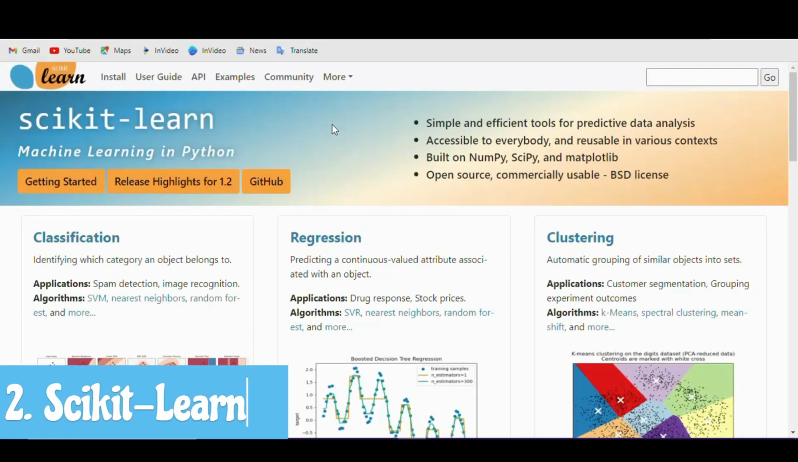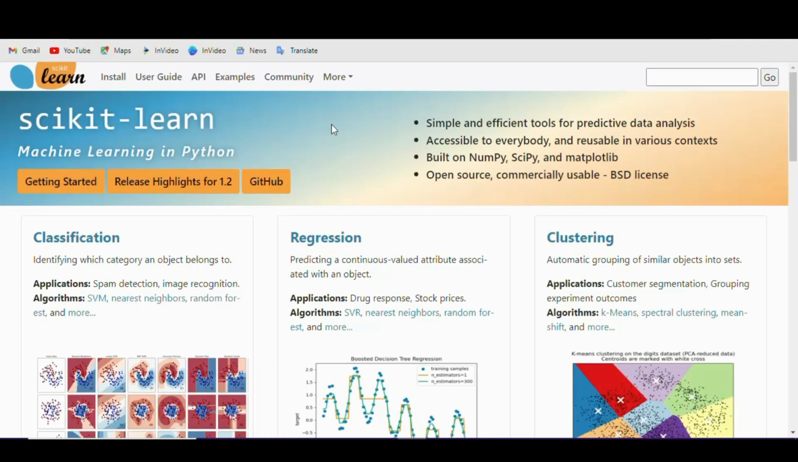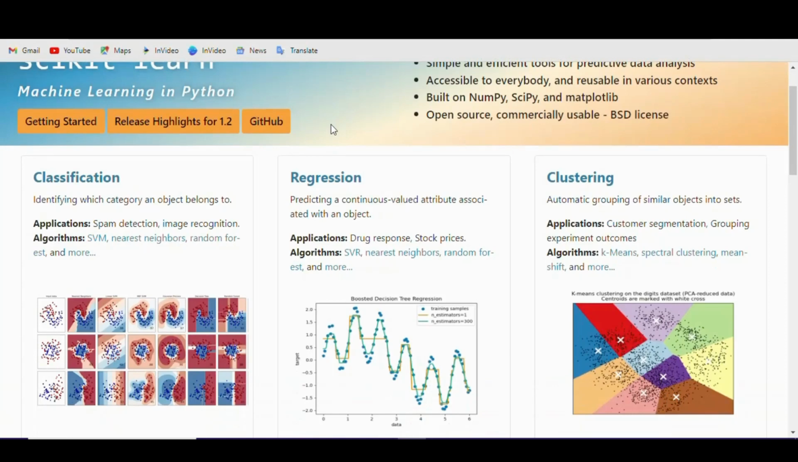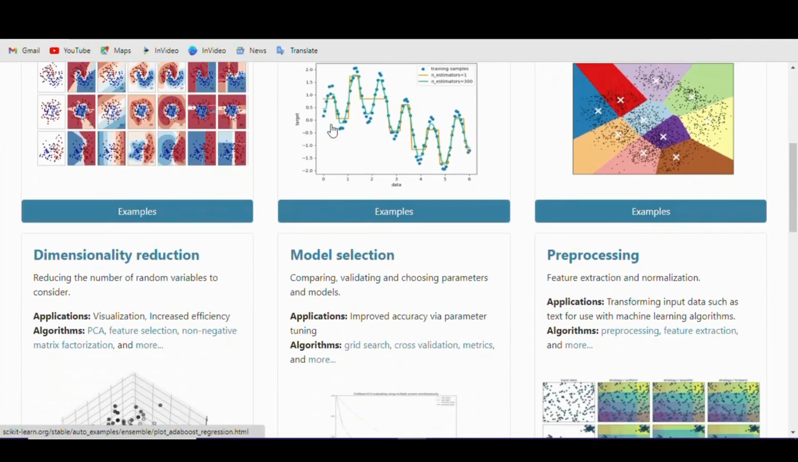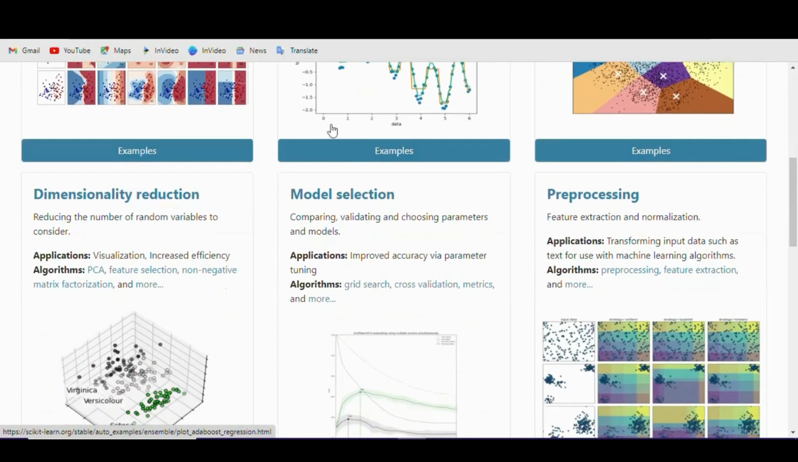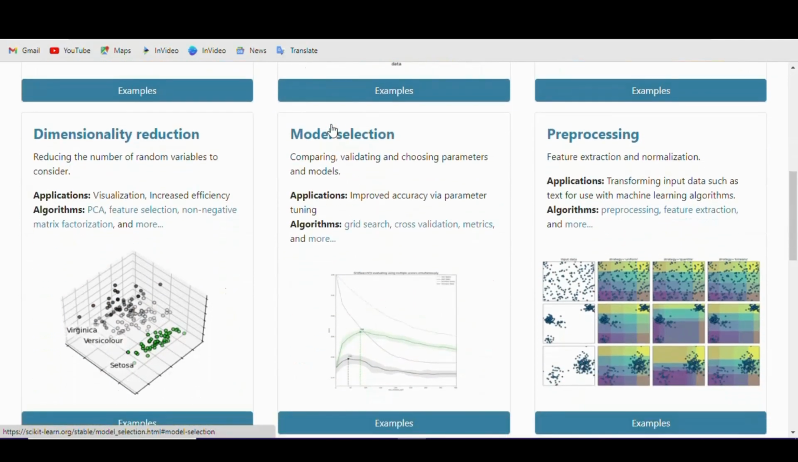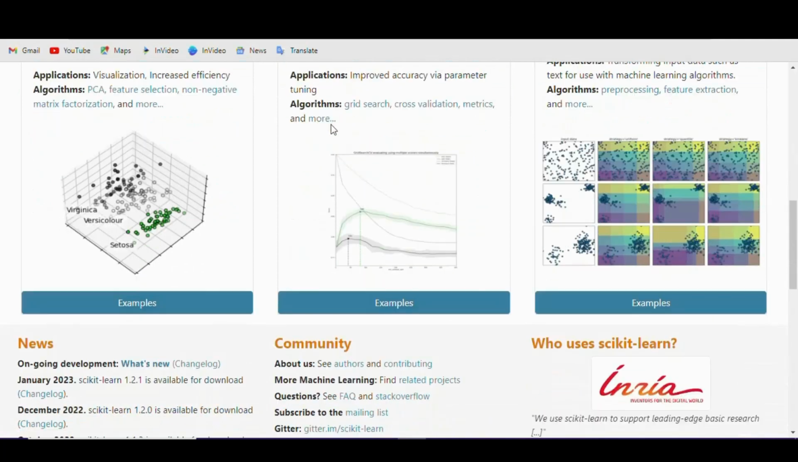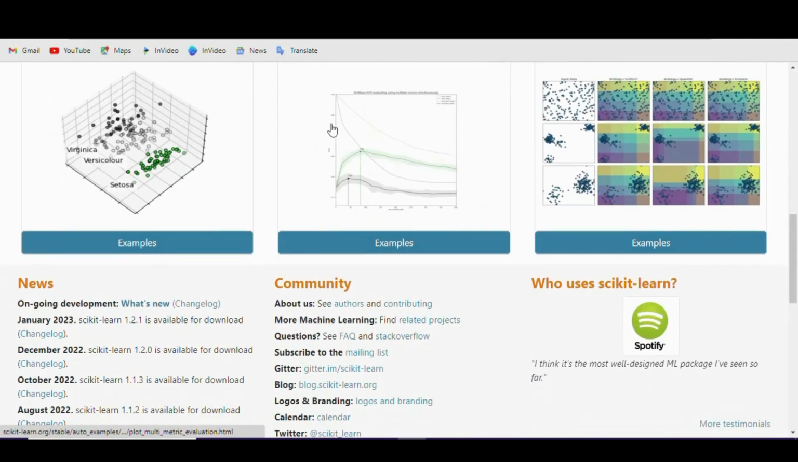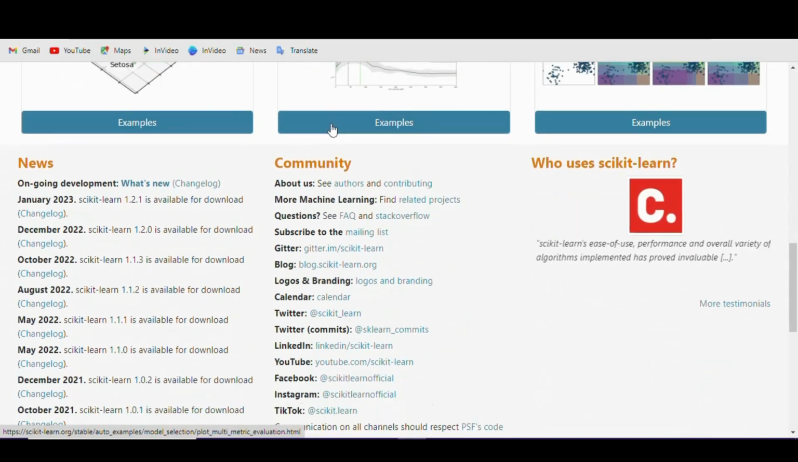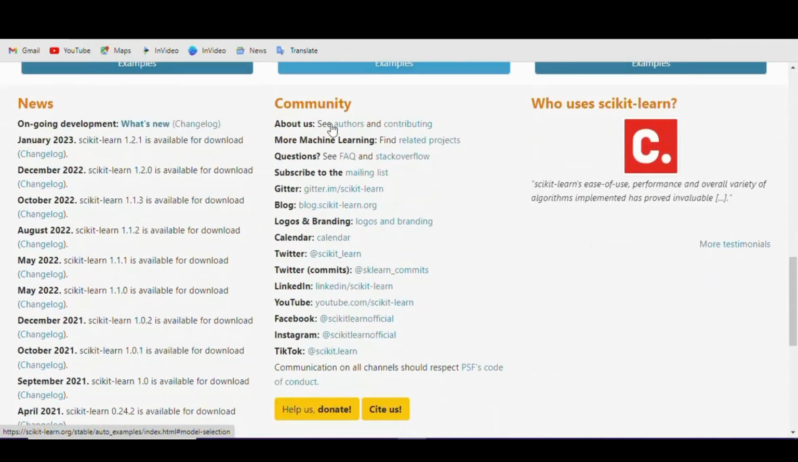Scikit-learn is another open-source framework for machine learning, focused primarily on traditional machine learning algorithms such as regression, classification, and clustering. It's built on top of NumPy and SciPy, making it easy to integrate with other data science tools. Scikit-learn is known for its simple, efficient, and well-documented API, making it a great choice for data scientists and machine learning practitioners. Our third pick is Theano.